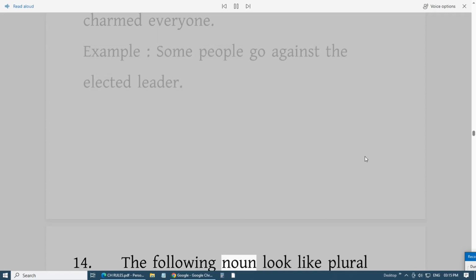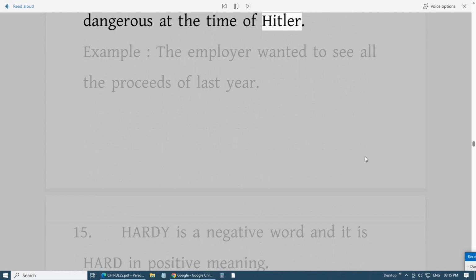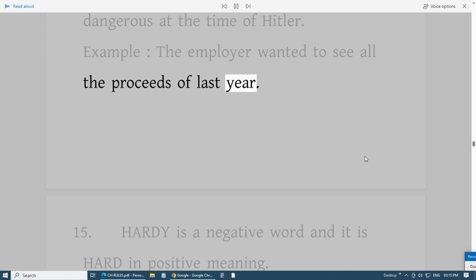14. The following nouns look like plural but their original meaning is singular. Arms, alms, heirs, aborigines, billows, mumps, measles, dregs, proceeds, wages, tidings, scissors, trousers, gloves, spectacles, news, politics, goods, gymnastics. Example: She gives airs whenever at a party. Example: The wages of the scene were dangerous at the time of Hitler. Example: The employer wanted to see all the proceeds of last year.